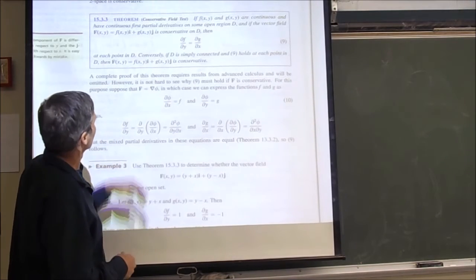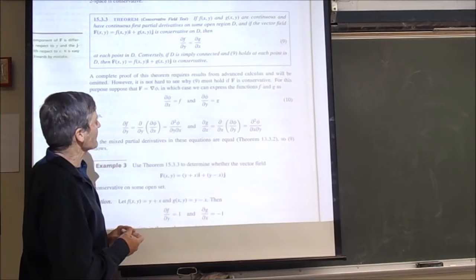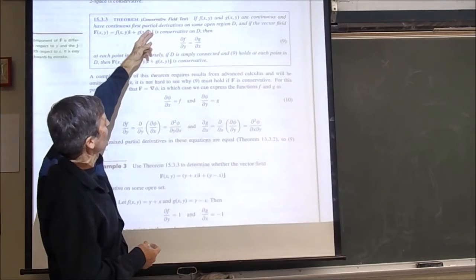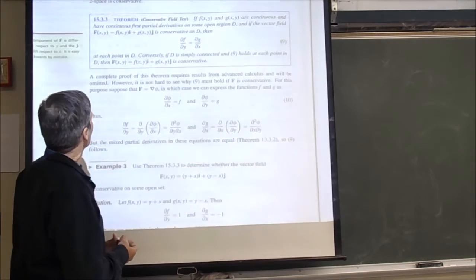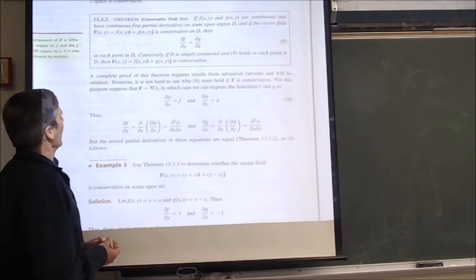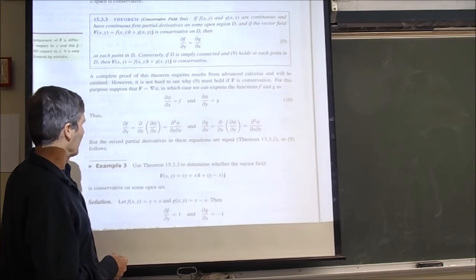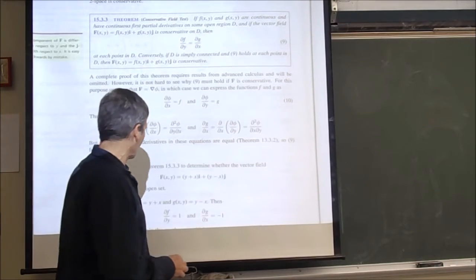And then you can say the converse. That it's an if and only if. It's conservative on the region if and only if df dy equals dg dx in that case. Alright, we'll leave out the proof of that because we're really just interested in checking these out.